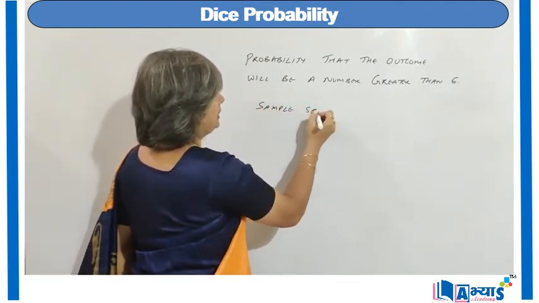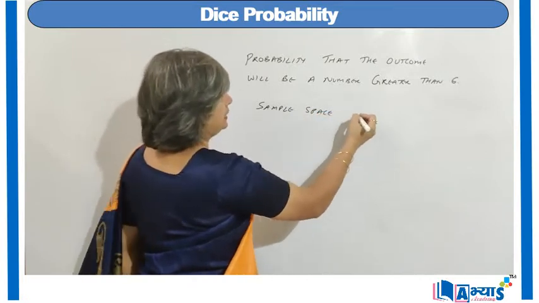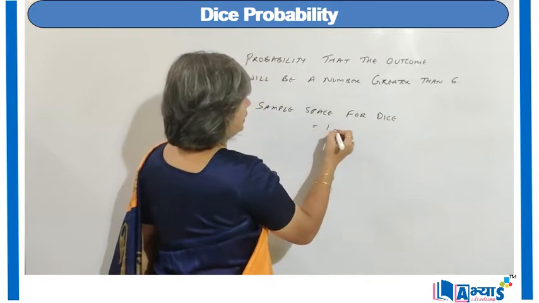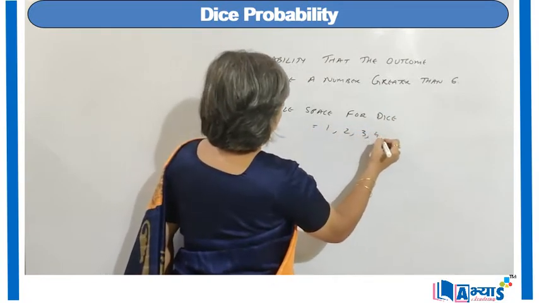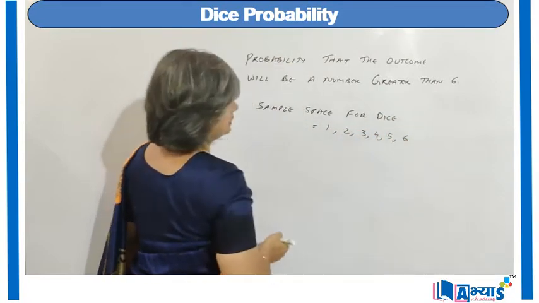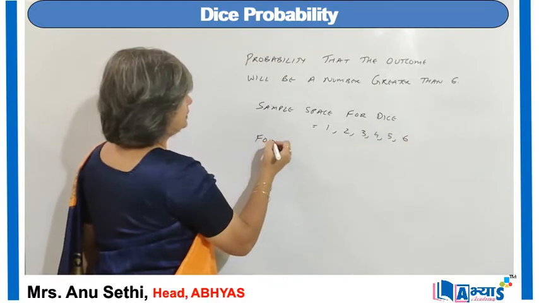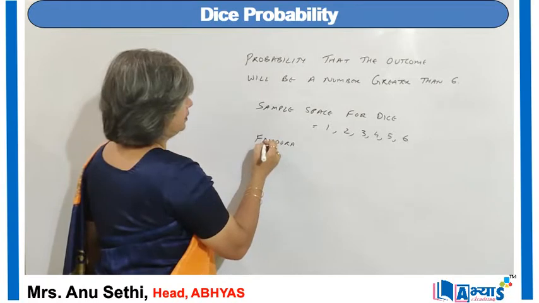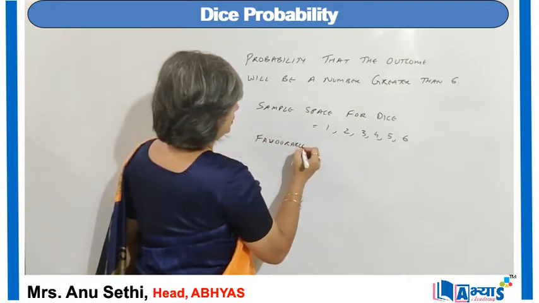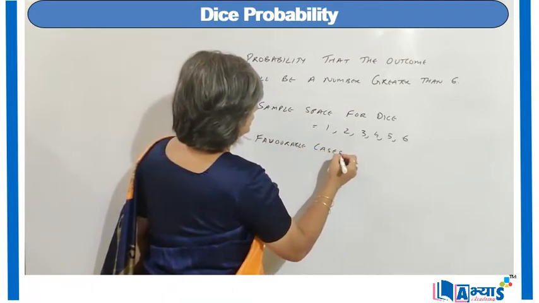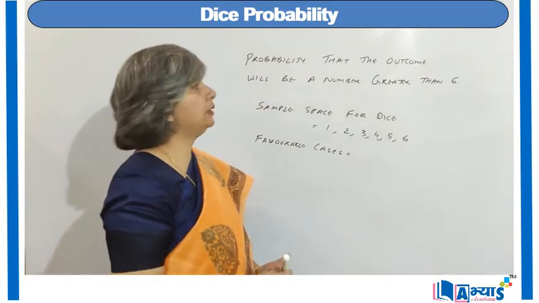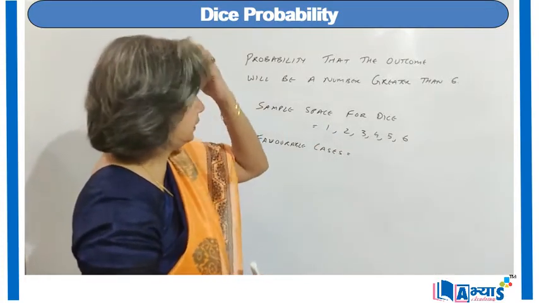As the sample space for a dice is 1, 2, 3, 4, 5, 6, and favorable cases is equal to, now we will try to find the numbers which are true for the condition.